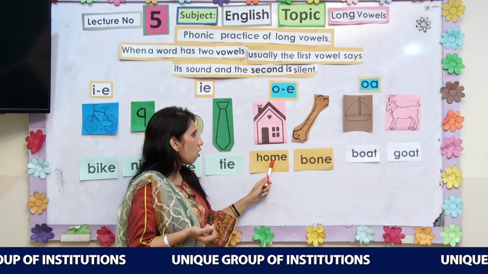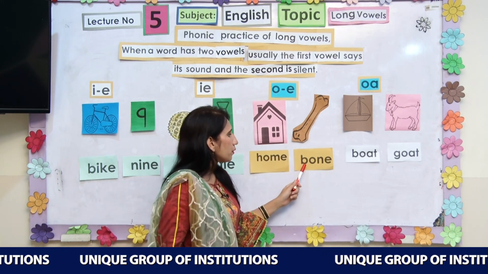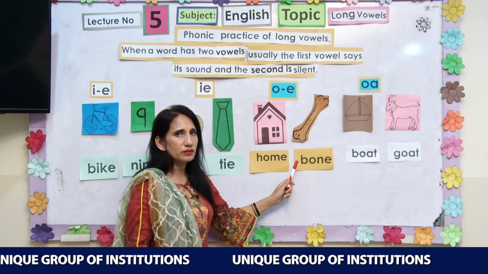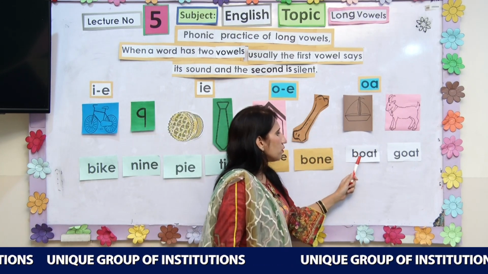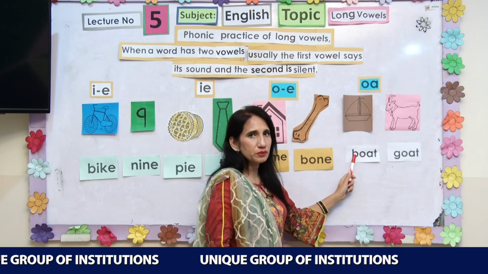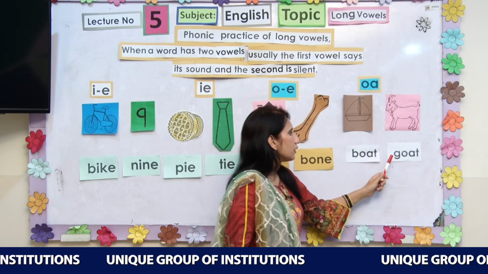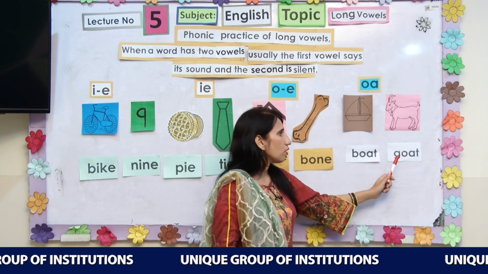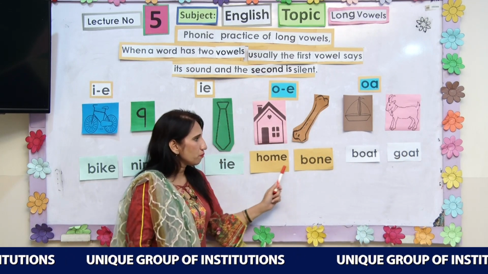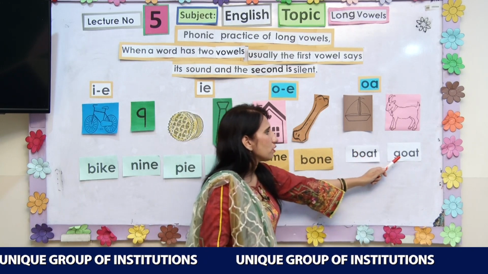B, O, born. B, ought, bought. G, ought, got. Home, born, bought, got.